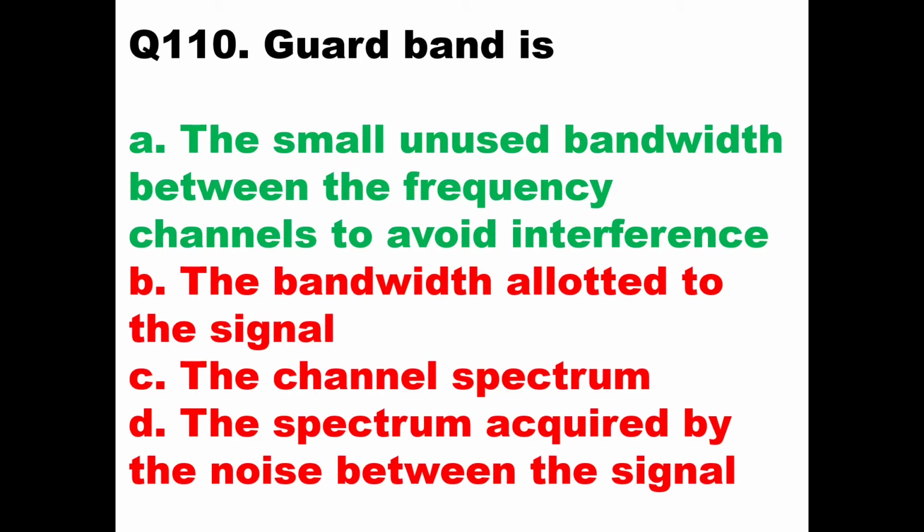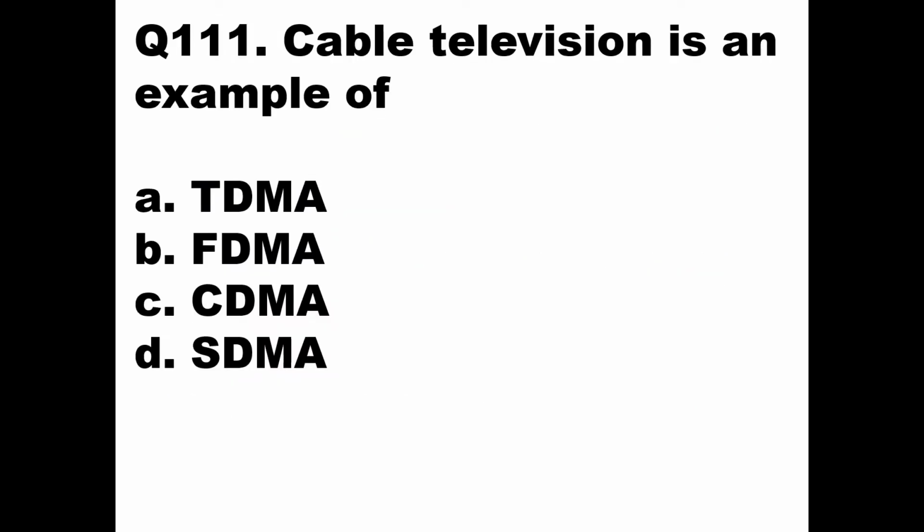It is the small unused bandwidth. Unused means there is no information going in that bandwidth. It is just a bandwidth between two channels. So to avoid interference, the two channels are separated with a small frequency band, and that unused band is called the guard band. Then we'll go to question number 111.